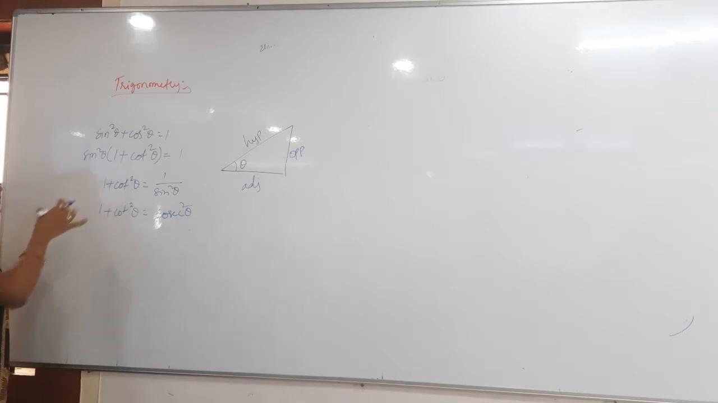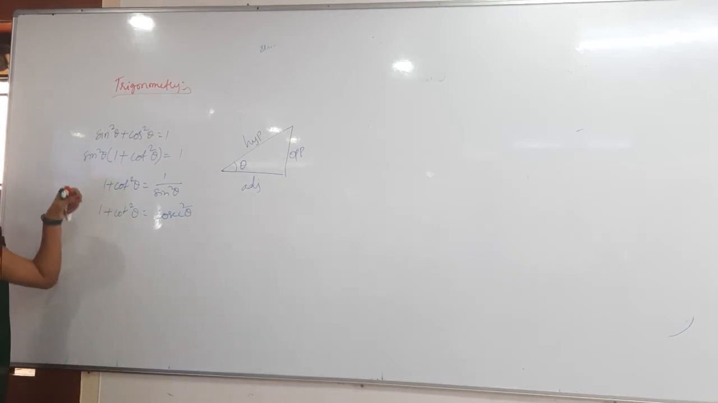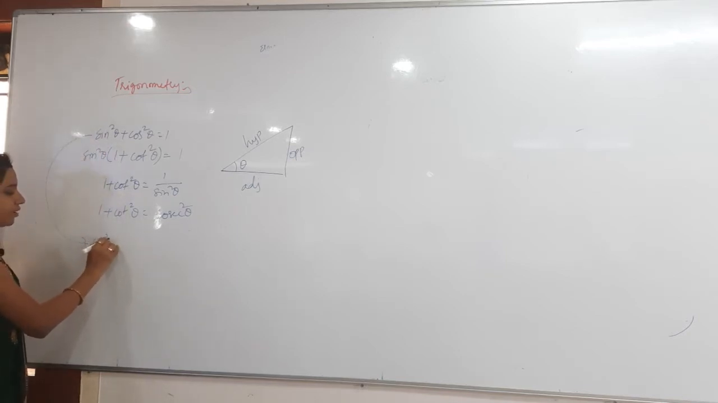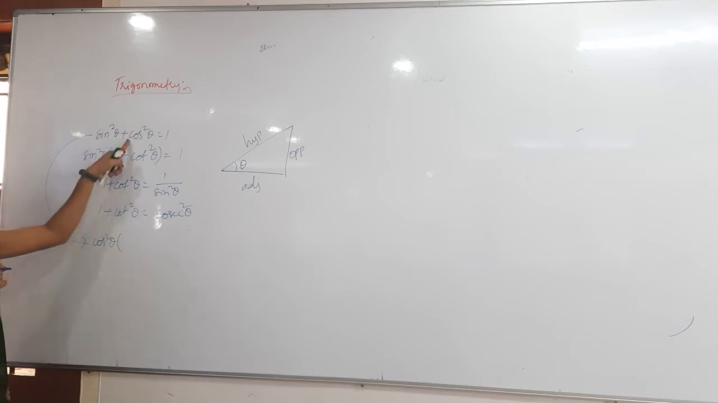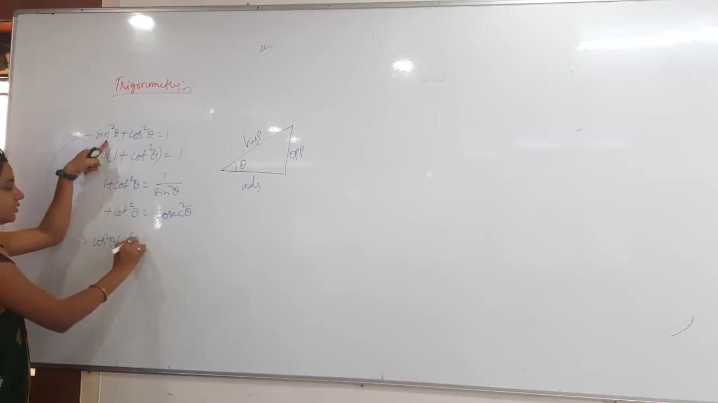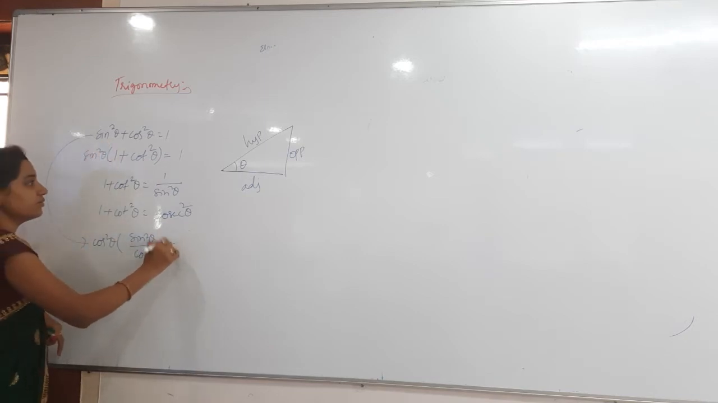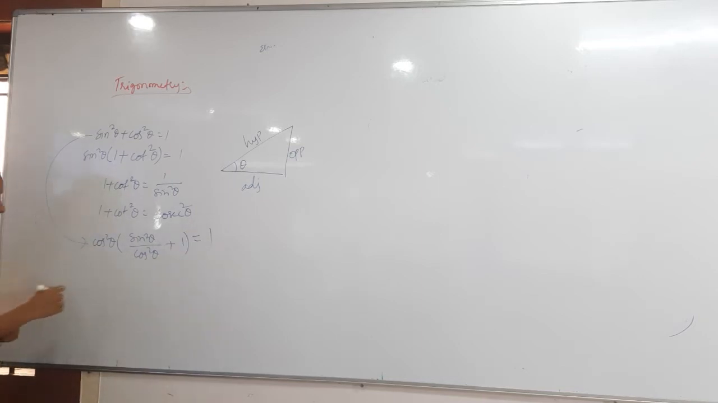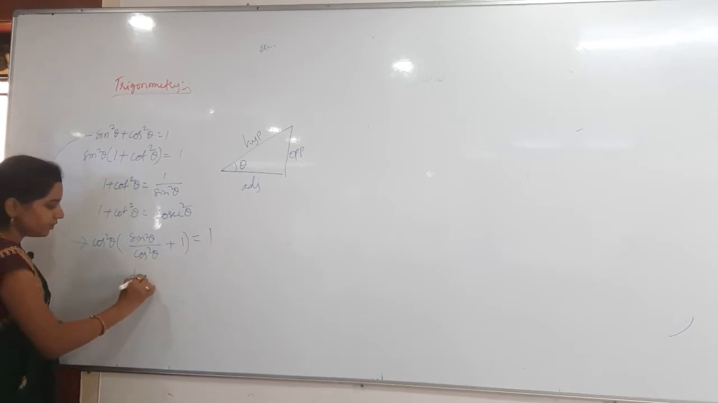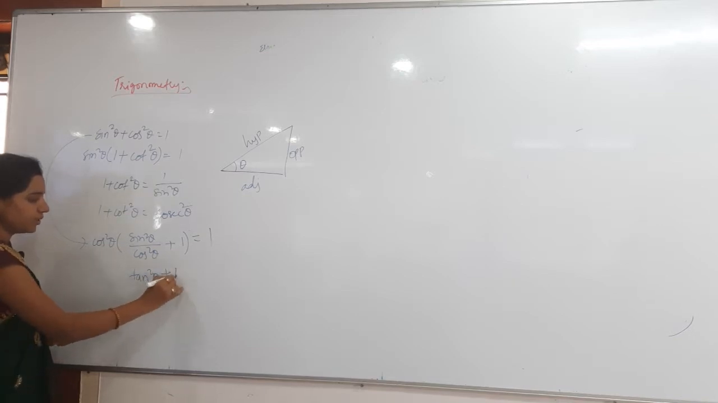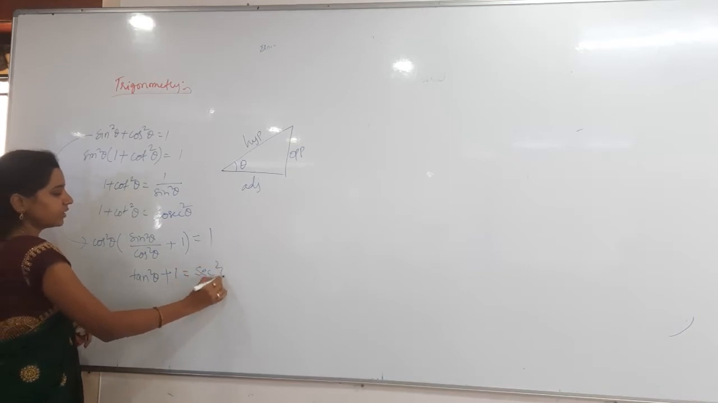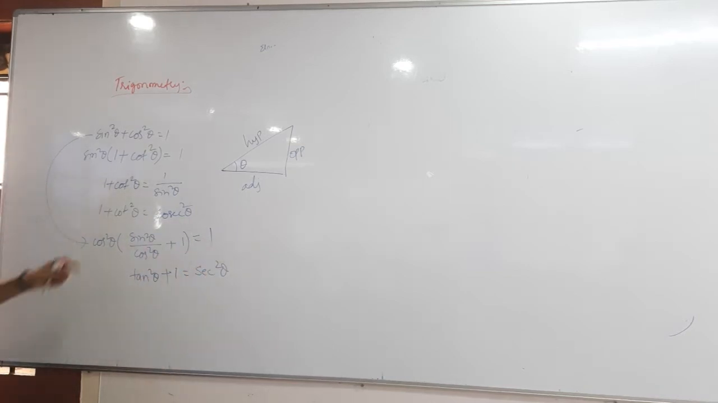And also, here instead of taking sin square theta common, if you take cos square theta as common from the first equation, then what is remaining here? Sin square theta divided by cos square theta plus 1, that is equal to 1 divided by cos square theta. Then we get tan square theta plus 1 equals 1 divided by cos square theta, which is secant square theta. I said these are the two relations.